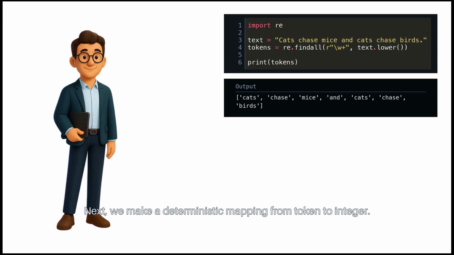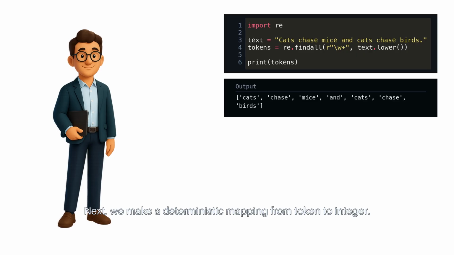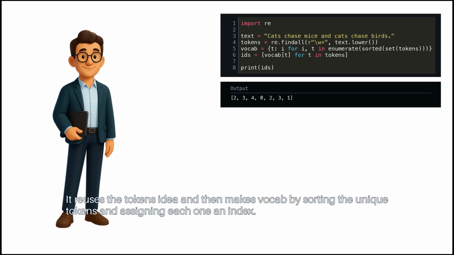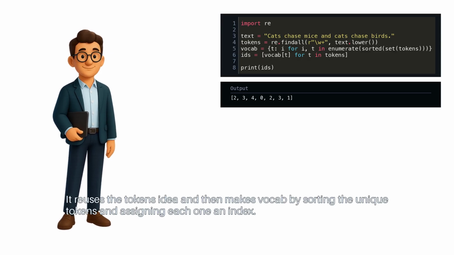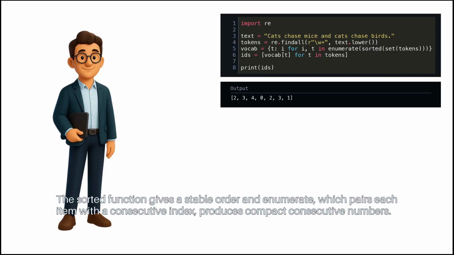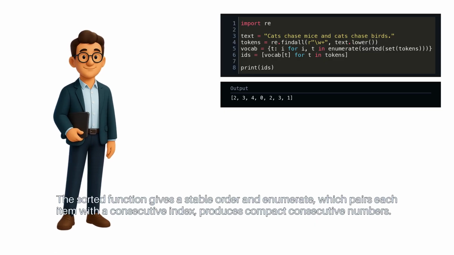Next, we make a deterministic mapping from token to integer. This snippet builds a vocab and maps tokens to integer IDs deterministically. It reuses the tokens idea and then makes vocab by sorting the unique tokens and assigning each one an index. The sorted function gives a stable order, and enumerate, which pairs each item with a consecutive index, produces compact consecutive numbers.